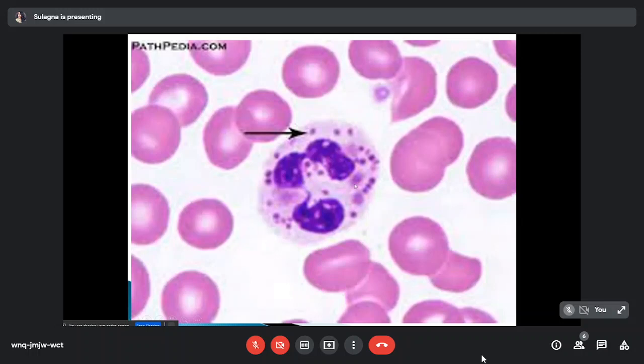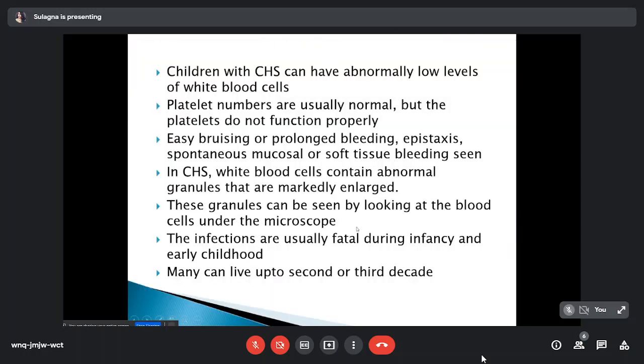So this is a neutrophil found in Chediak-Higashi syndrome. You can see abnormally large granules within a neutrophil. These granules can be seen by looking at the blood cell under the microscope. The infections are usually fatal during infancy and early childhood, but they can live up to the second or third decade.